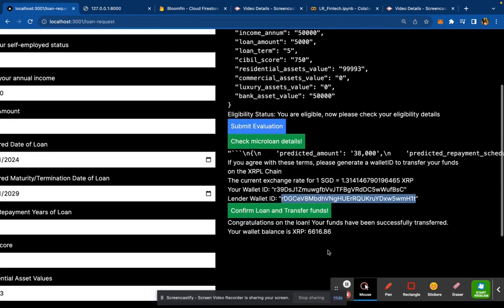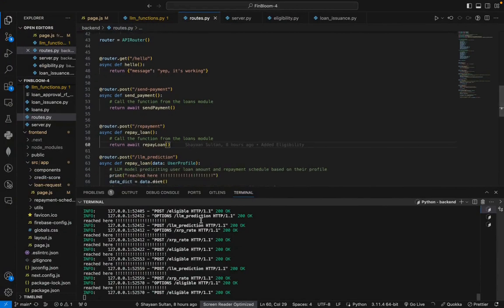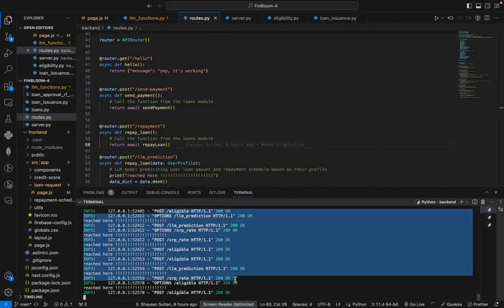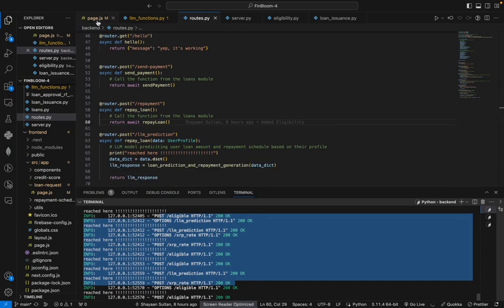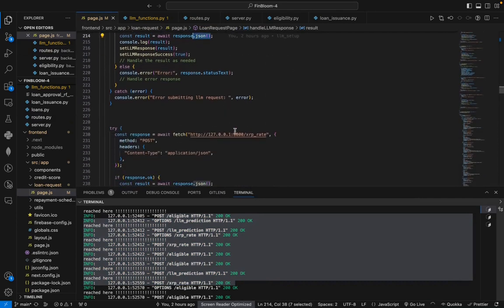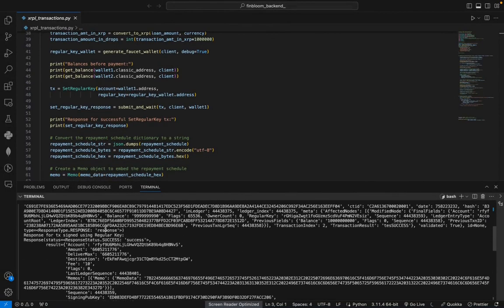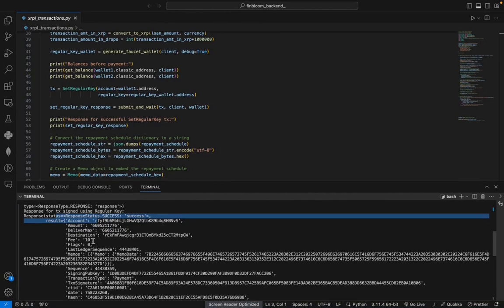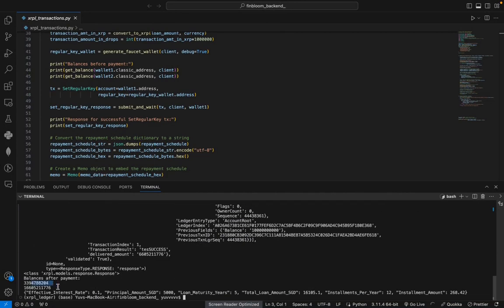Now I want to take you under the hood and show you what's going on. Here we have set up a FastAPI route, which shows the users the POST requests being handled from a PERN stack application. We are mainly using JavaScript in Next.js and a React framework. Moreover, we have a smart contract built here. As you can see, this shows that the loan response we sent beforehand was a success and the money was transferred successfully. These were the balances of the lender's and lendee's wallets, and a fee was also subtracted.